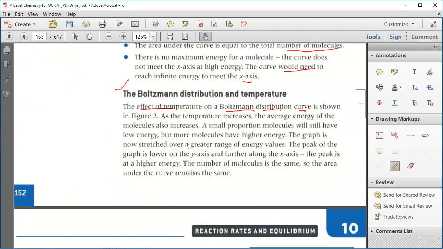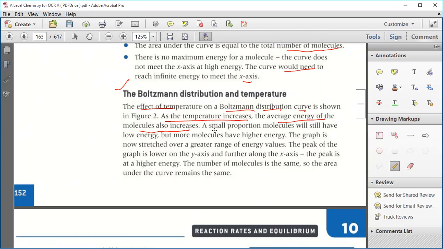So what it is saying is that as the temperature increases, the average energy of the molecules also increases, because temperature is directly proportional to kinetic energy. As kinetic energy increases, temperature increases.